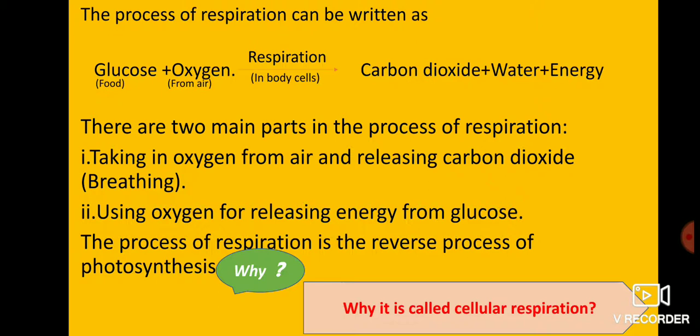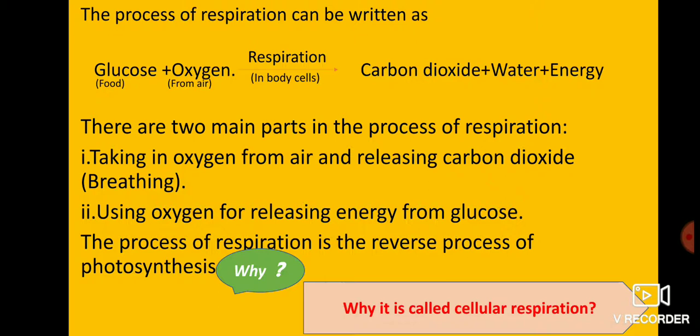The process of respiration is the reverse process of photosynthesis. Why? Because in the process of respiration, glucose combines with oxygen and gives rise to carbon dioxide and water, and energy is released. And in the process of photosynthesis, carbon dioxide combines with water in the presence of sunlight and gives rise to glucose and oxygen. That is why respiration is the reverse process of photosynthesis.